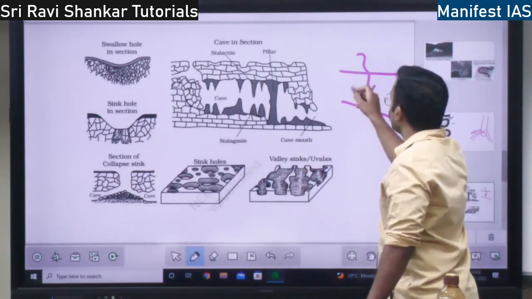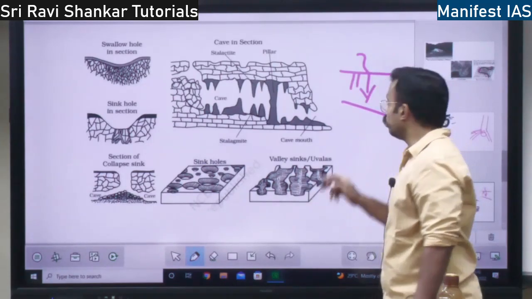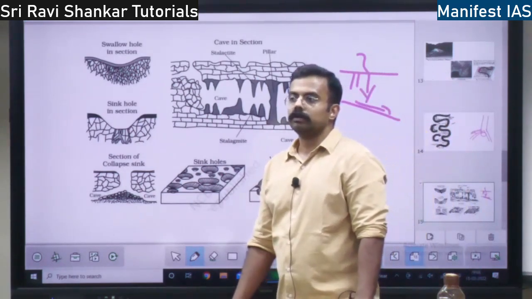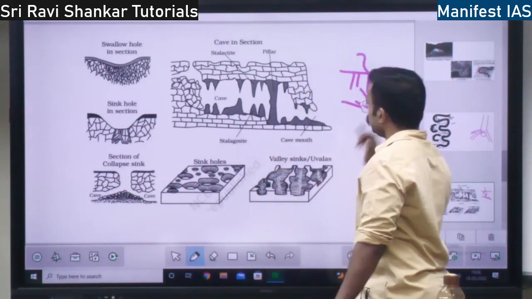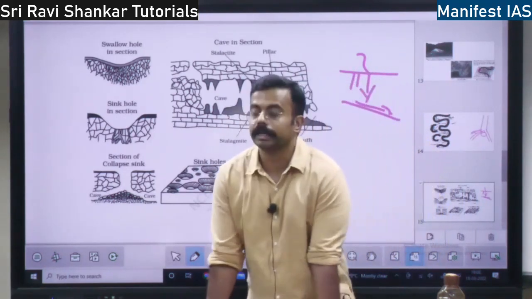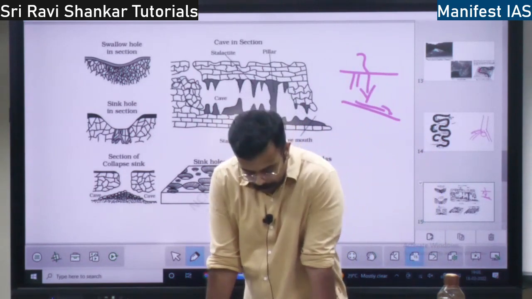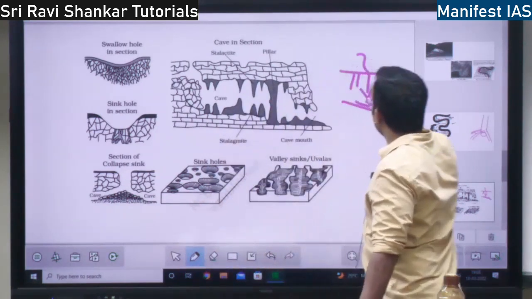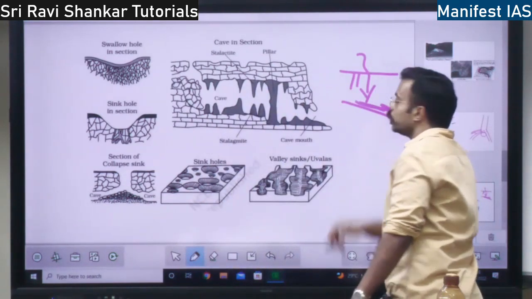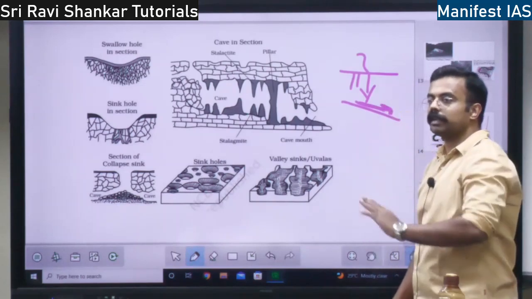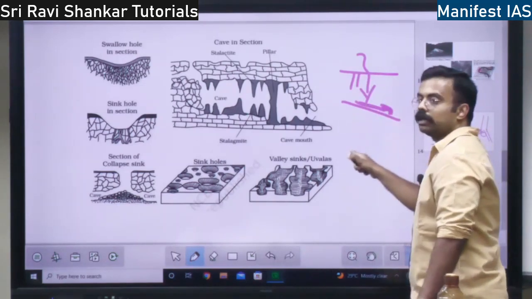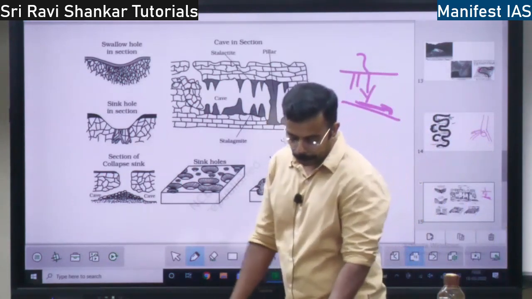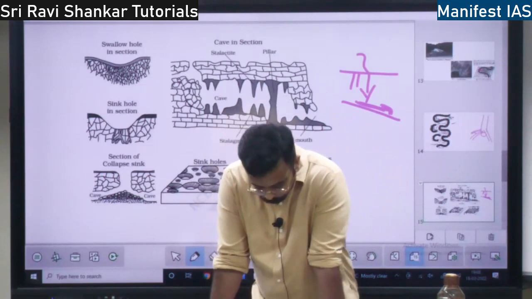So via cracks it gets into the ground, and along the bedding planes the water flows. This is how surface water gets into groundwater. There will be first downward movement, later on horizontal movement along the bedding plane.